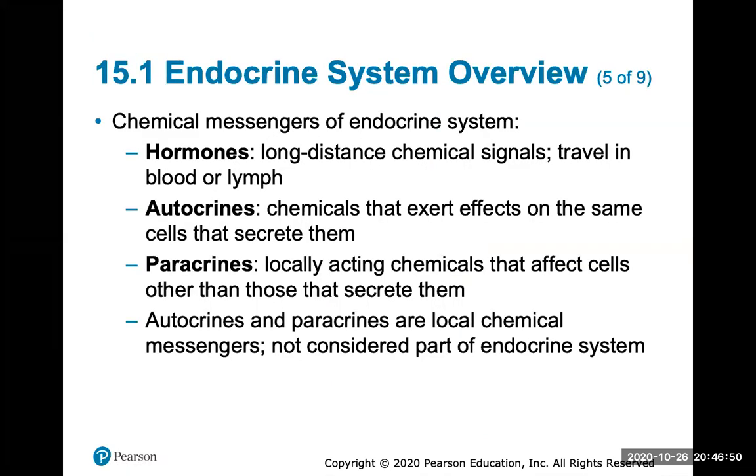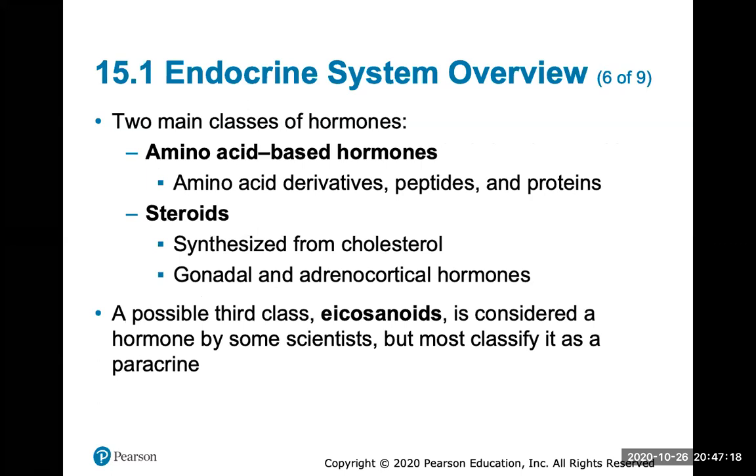So the chemical messengers of your endocrine system are the hormones, which are long distance chemical signals. They'll travel in your lymph or your blood. Autocrines are chemicals that exert their effects on the same cells that secrete them. And a paracrine is a locally acting chemical that will affect cells other than those that secrete them. Autocrines and paracrines are local chemical messengers, and they're not considered exactly part of your endocrine system.